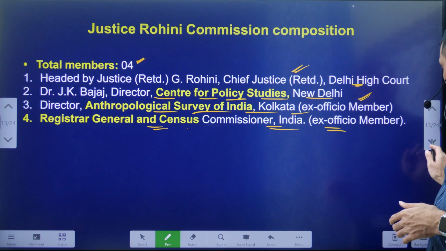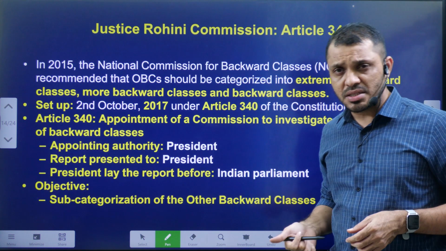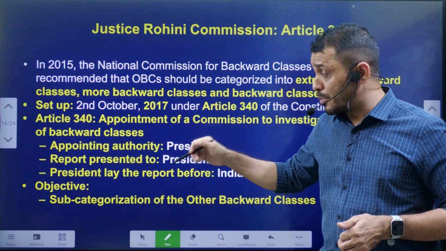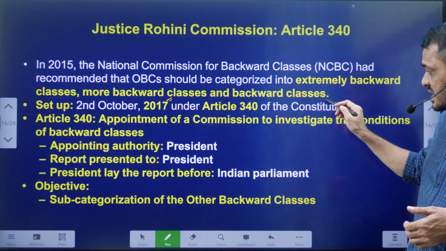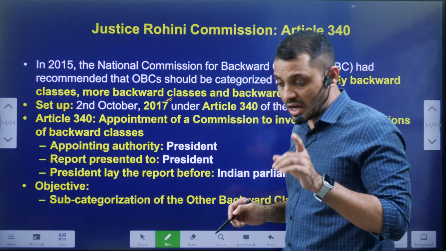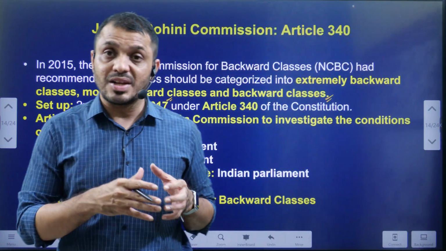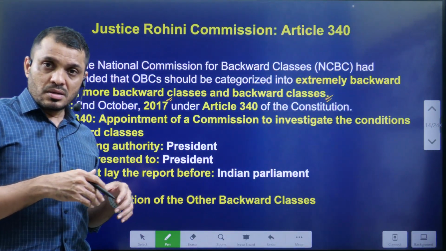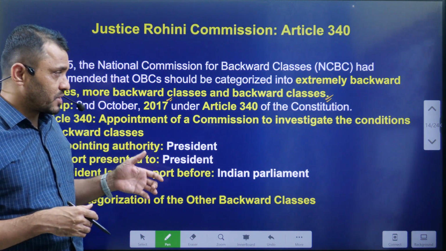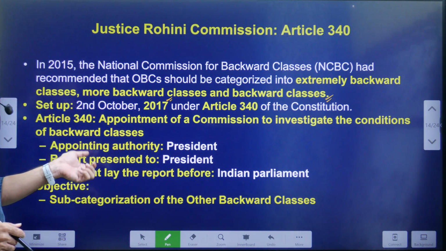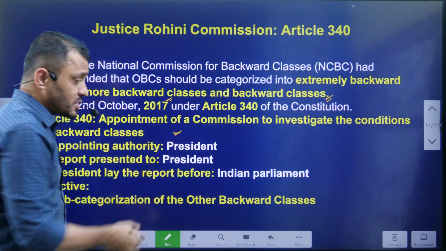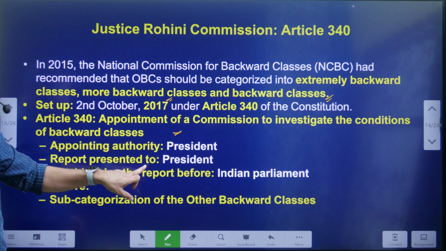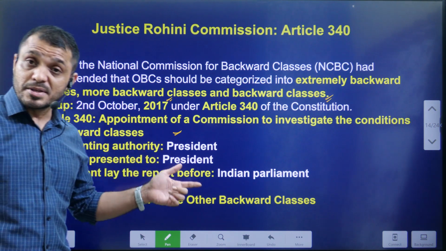That is the composition of the Rohini Commission, and it was appointed in 2017 under the provisions of Article 340. As I mentioned earlier, Article 340 says that the President will appoint a commission to study the conditions of the backward classes. Now, let's see. This commission was appointed by the President and it submitted the report to the President. What will the President do?